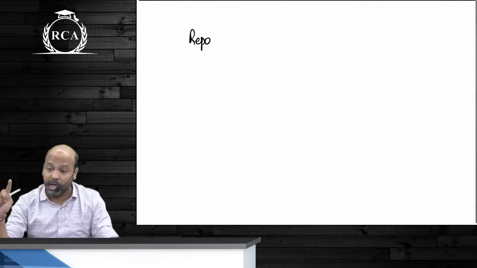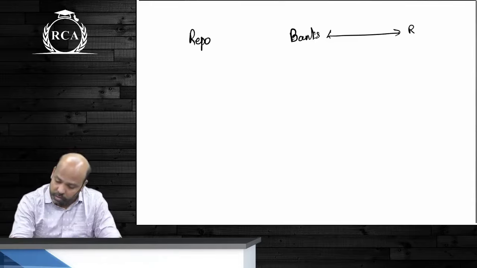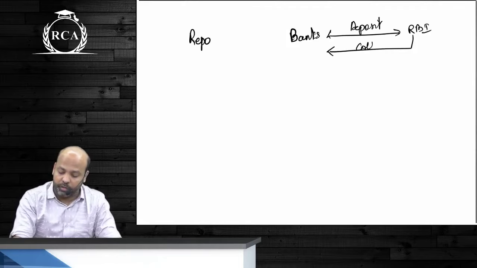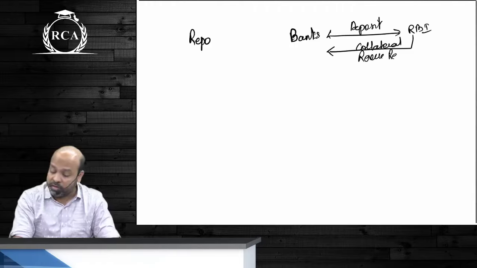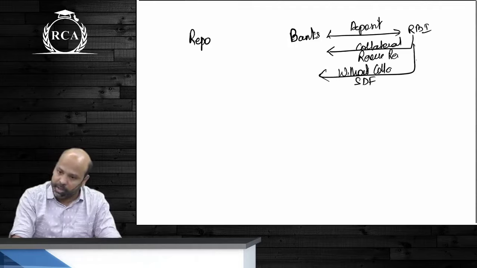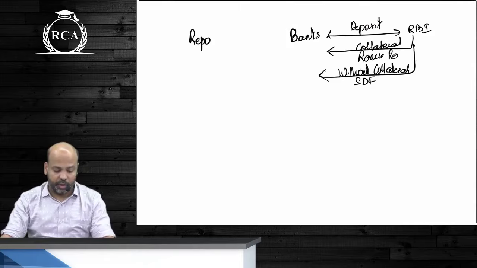Under reverse repo, if banks have surplus money, they will not want to keep those funds idle. What will they do? Deposit with RBI. When banks deposit with RBI, who has to give collateral? RBI has to give collateral. This is under reverse repo. Standing deposit facility, SDF, is without collateral. Banks will simply park that extra money with RBI. RBI will give them whatever is the interest rate.